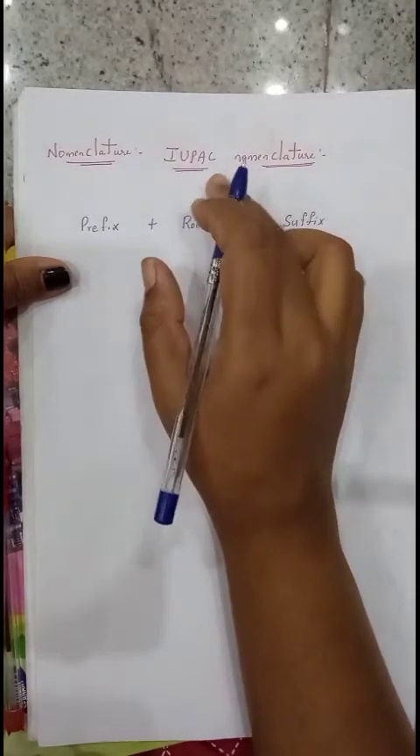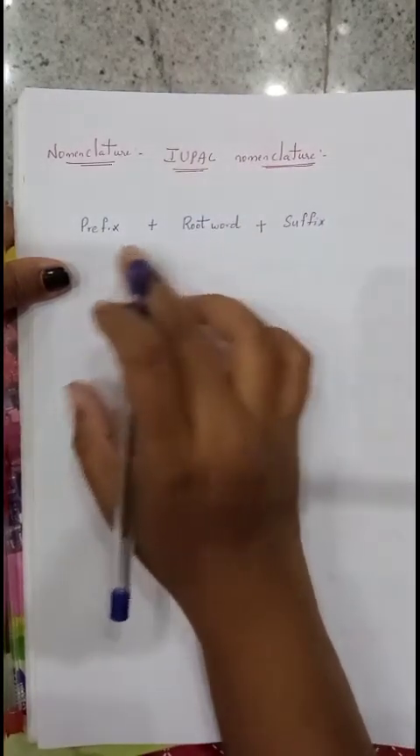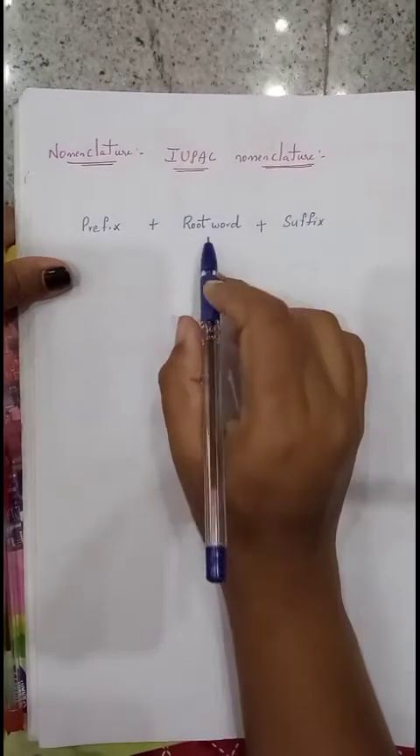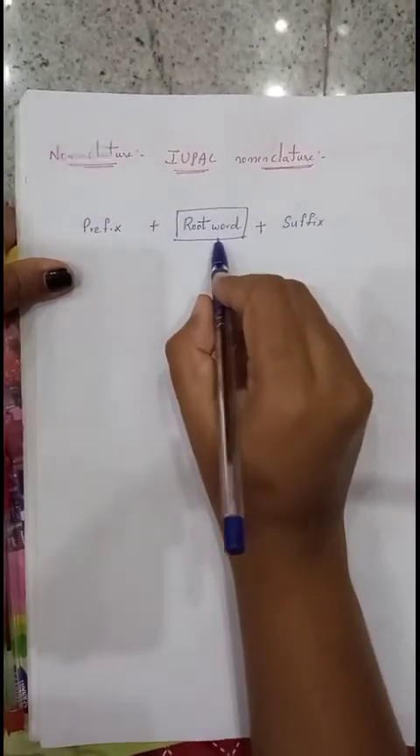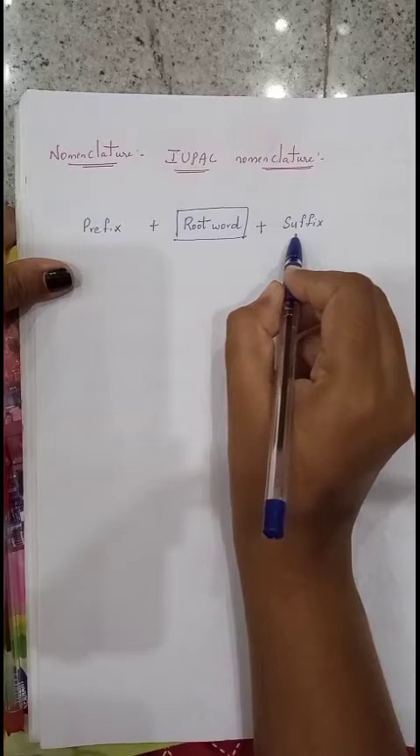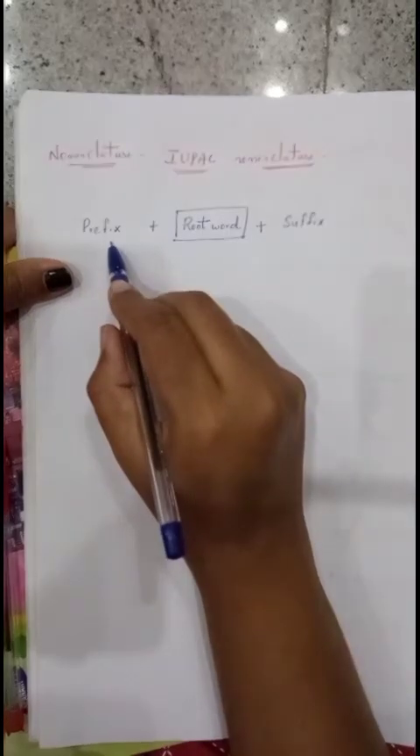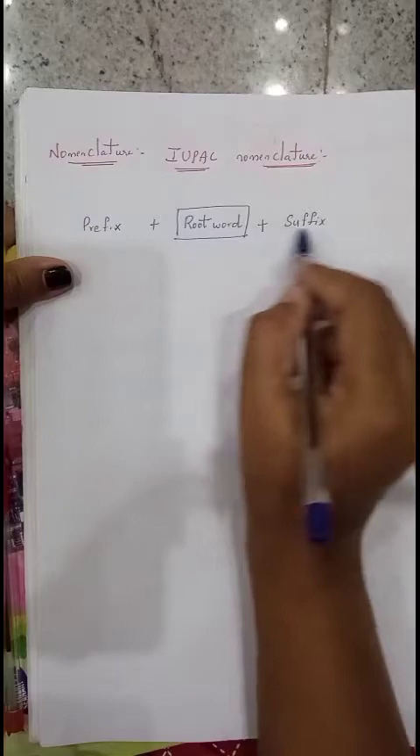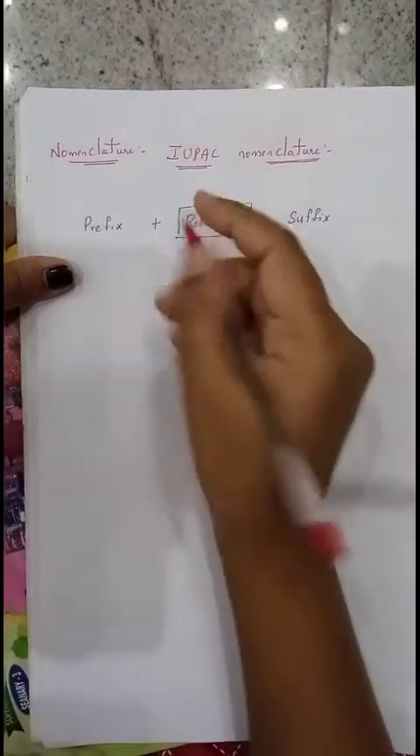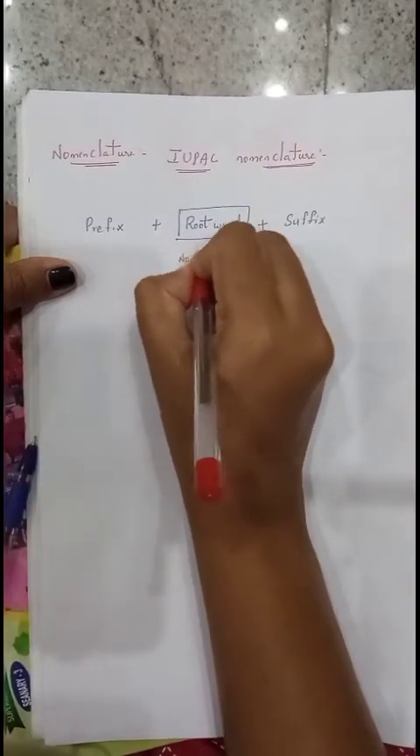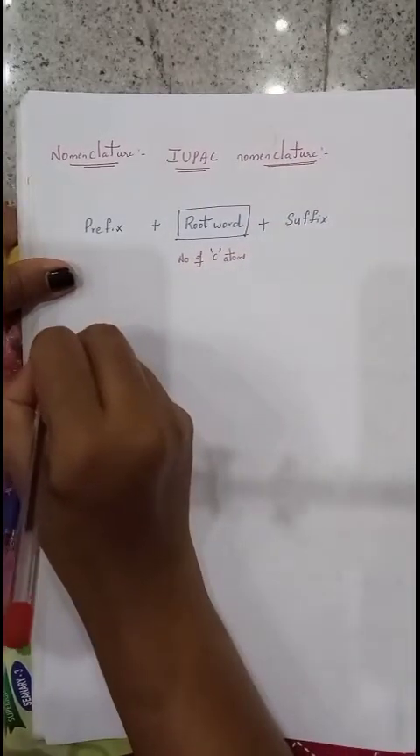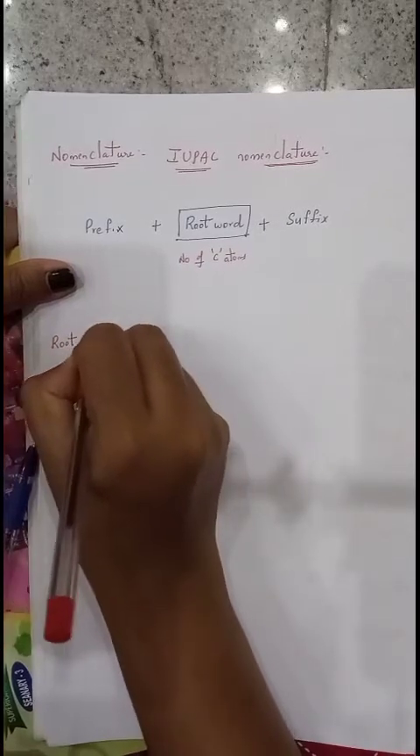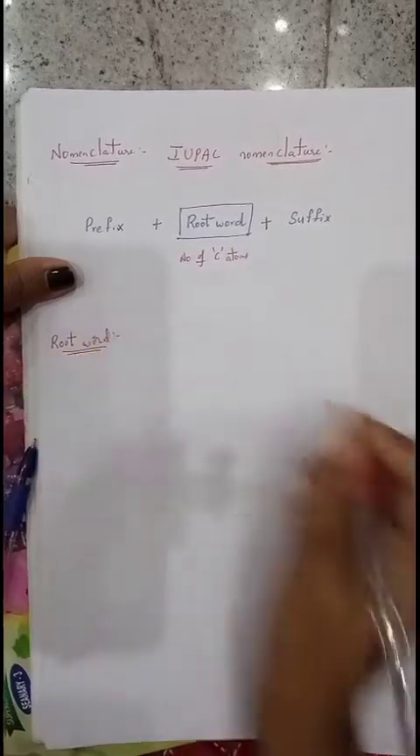To write IUPAC nomenclature, you want to remember 3 important words: root word, suffix and prefix. Root word will always be represented in the middle. After the root word, whatever word we represent is called the suffix. Before the root word, whatever we represent is called the prefix. These 3 you want to remember. Root word always indicates the number of carbon atoms.